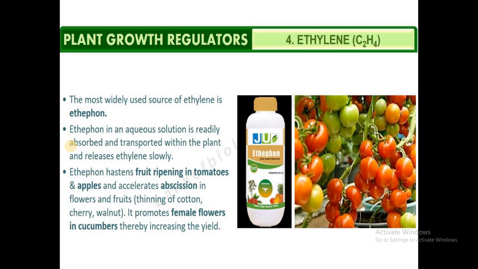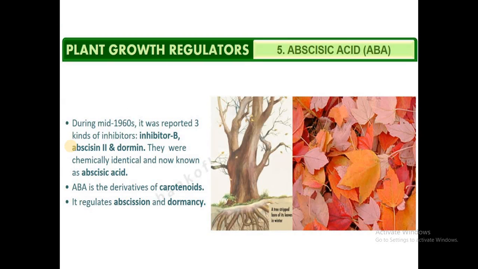Ethephon hastens the ripening of fruits such as tomatoes, apples, bananas, etc. Not only that, it is known to induce the production of female flowers in cucumber plants, and thereby increase the yield. So this is the effect of ethylene.